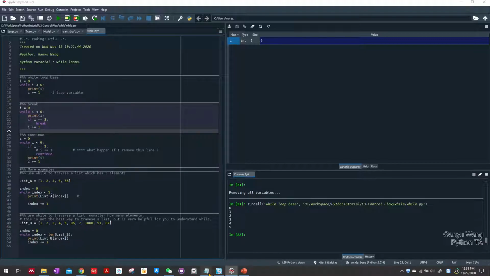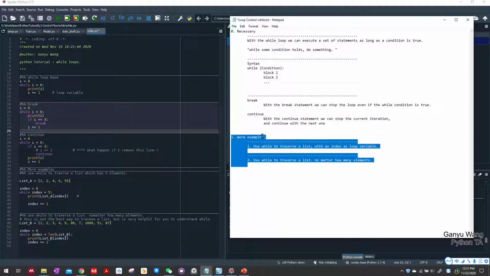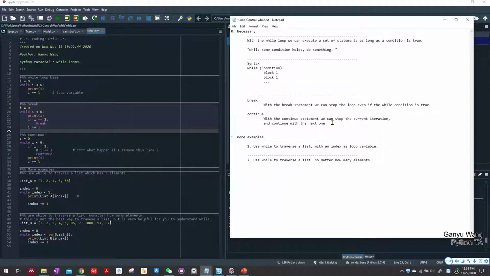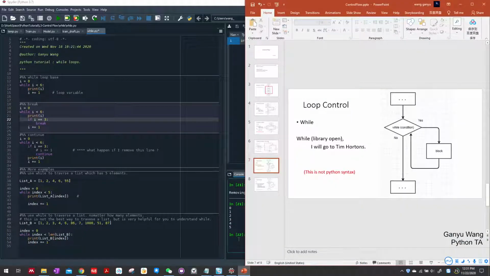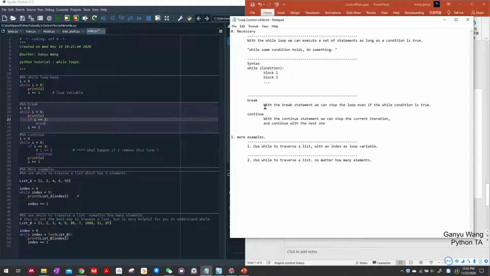Then we're going to talk about two statements to jump to another place in the while loop. In this example, break. With a break statement, we can stop the loop even if the while condition is true.